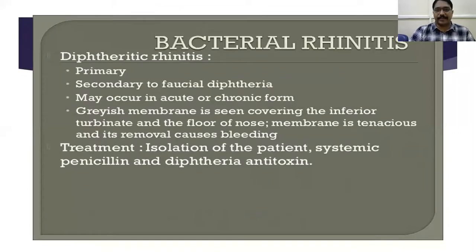This is bacterial rhinitis. Bacterial rhinitis is mainly by diphtheria. This is mainly primary or secondary to faucial diphtheria, and may occur in acute or chronic form. What are the clinical features here? A grayish membrane is seen covering the inferior turbinate and floor of the nose, and the membrane is tenacious and its removal causes bleeding. Treatment is isolation of the patient, followed by systemic penicillin and diphtheria antitoxin.